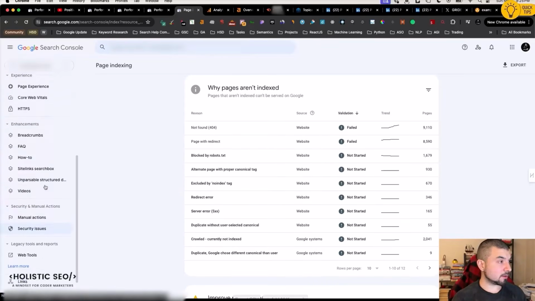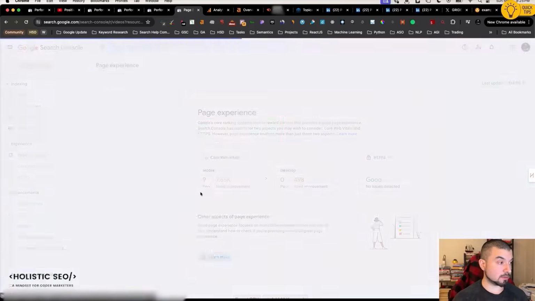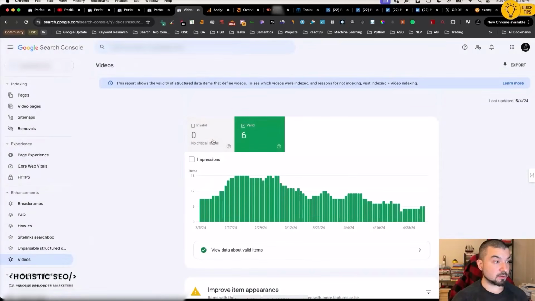Another area that I want to show you is the page experience section. As you see, it is not that perfect. It doesn't mean that you need perfect page speed all the time, but it depends on your competitor. If your competitor is stronger than you, you should do everything right because it will affect you in this case. The video section wasn't easy to fix, because most of the time we were able to index the videos by fixing the page layout and changing the video locations at the same time.